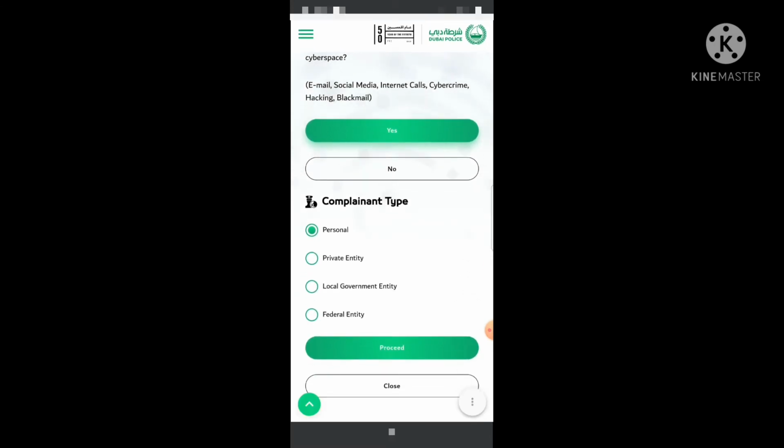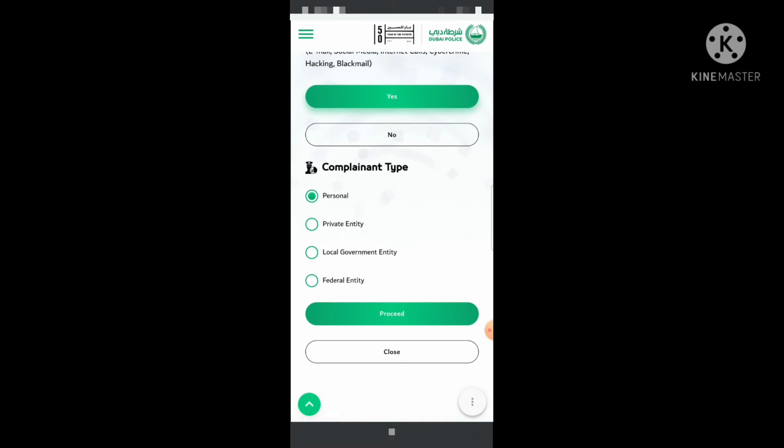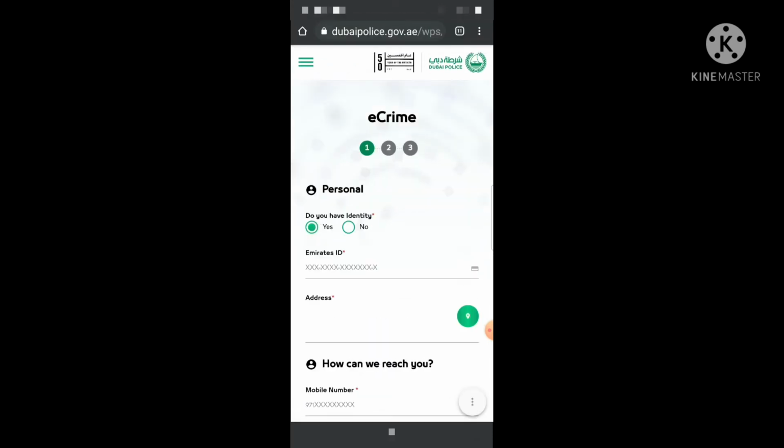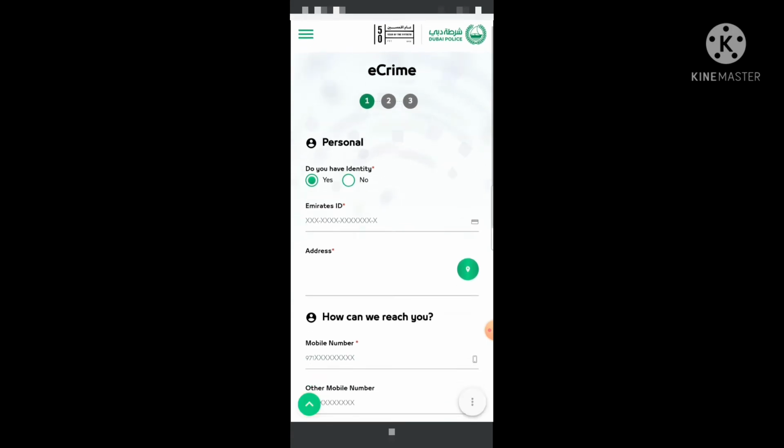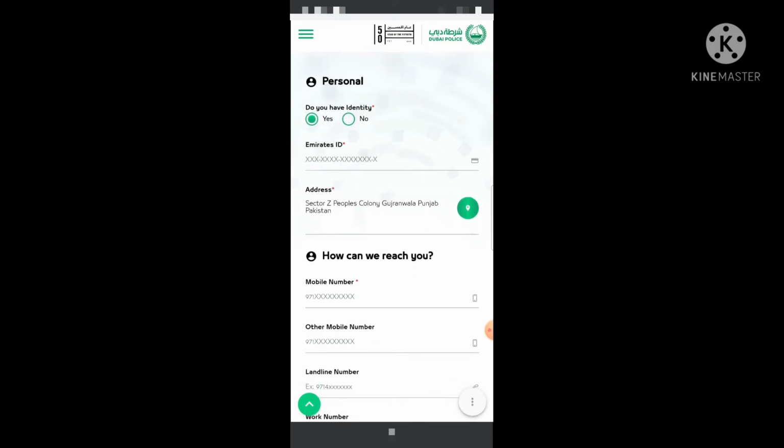When we click yes, there are 4 options for complaint type: personal, private entity, local government entity, federal entity. If it is personal, we will proceed with personal. There are 3 steps, 1, 2, 3, you have to go through.